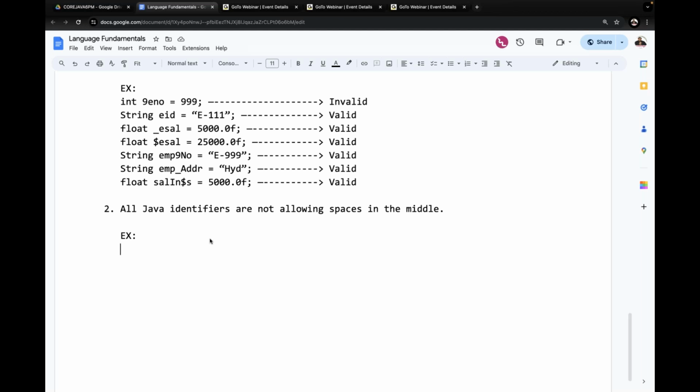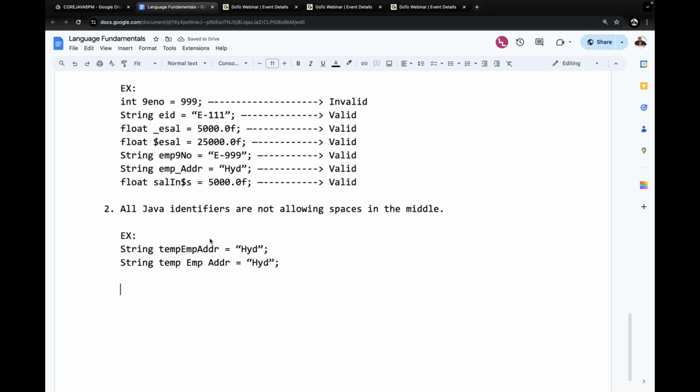Say for example, String tempEmpAddr is equal to Hyderabad. It's okay, valid, no problem. But what people write, as they are habituated with English, is temp space emp space addr is equal to Hyderabad.